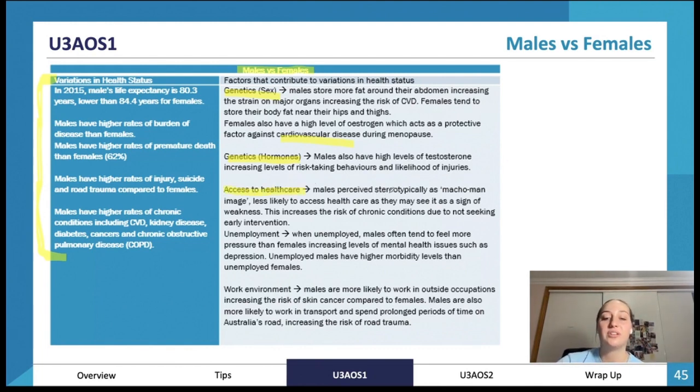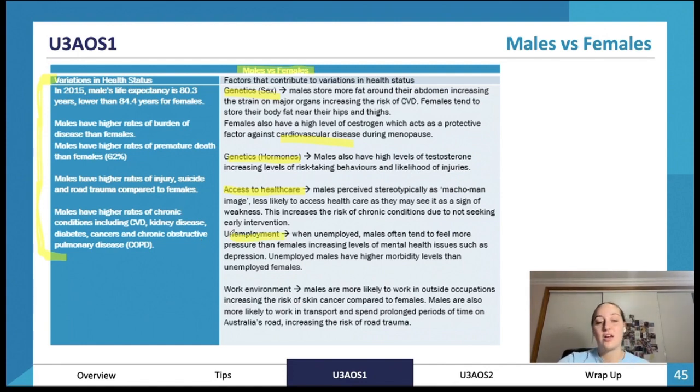Access to healthcare. Males are stereotypically perceived as the macho man image. This is a stereotype, which means they're less likely to access healthcare as they see it as a sign of weakness. This is a really bad one, as we shouldn't be viewing it this way at all, but a lot of men see it this way, which increases their risk of chronic conditions due to not seeking early intervention or help, as they think they're being tough by not seeking healthcare. Whereas women don't have as much of this stereotype, so they're more likely to access healthcare, get intervention quickly, and treat whatever disease they have.